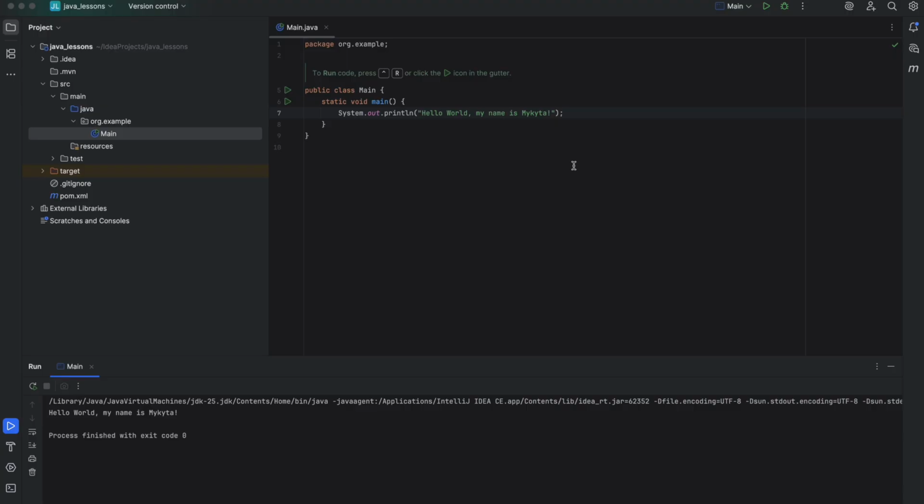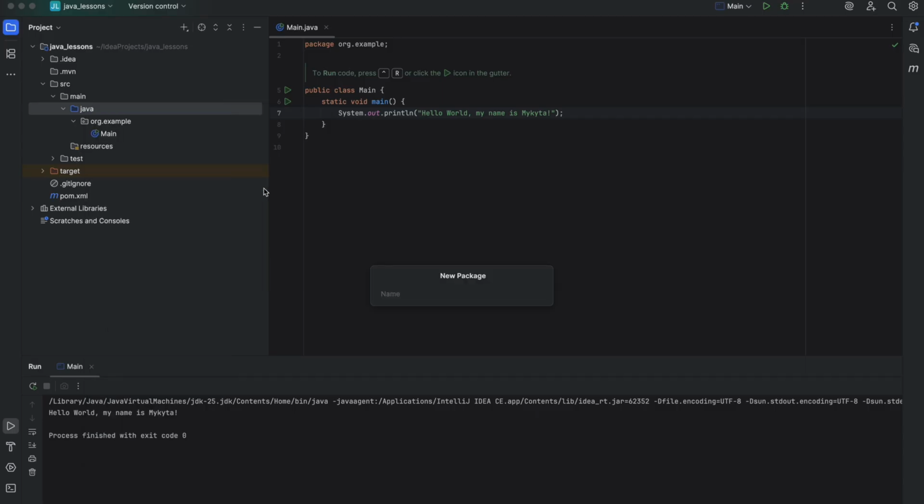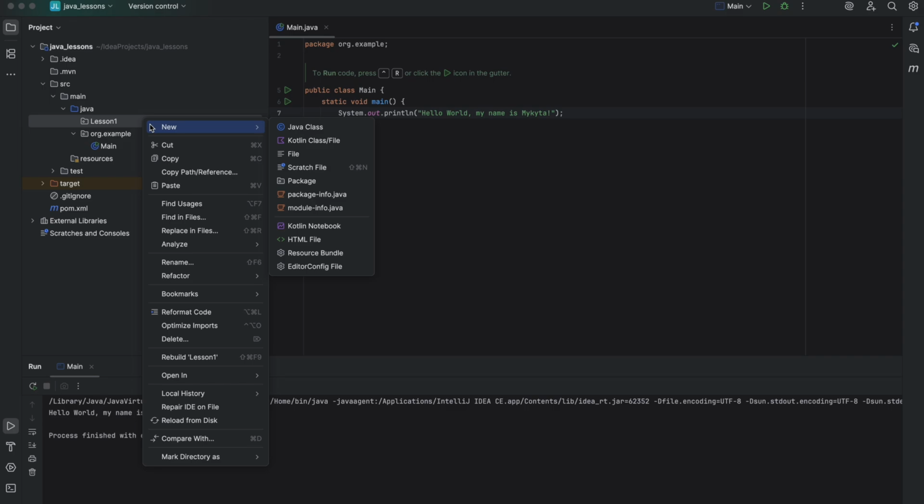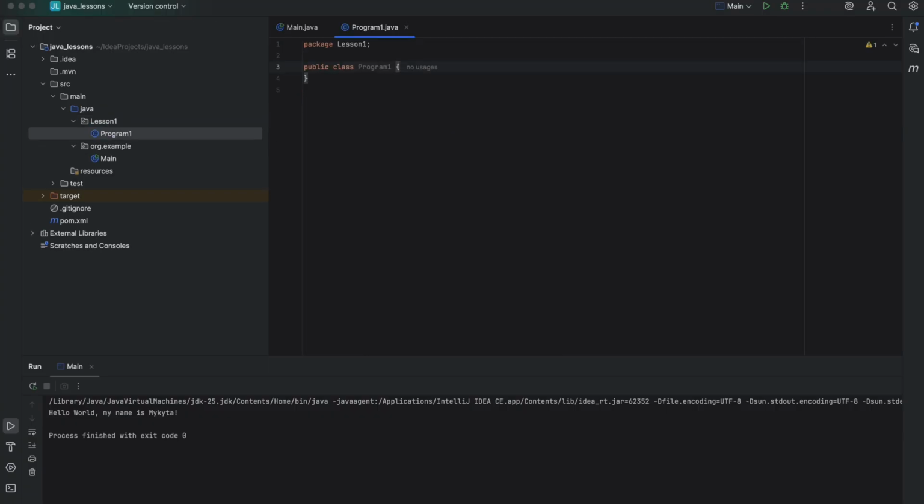Let's create a new package under Java Lesson 1. Just do the right click, New Package, Lesson 1. Hit Return. Inside this package, let's create a Java class Program 1. Again, right click, New Java Class, uppercase Program 1, and hit Return.